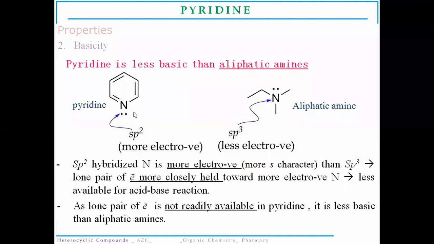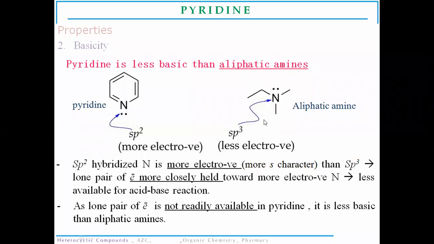This nitrogen atom, as compared to a carbon atom, is more electronegative. As it is more electronegative, it will attract and form a tight bond between these electrons and the nitrogen atom. So it is less readily available for the acid-base reaction.